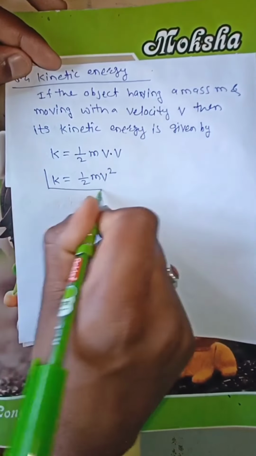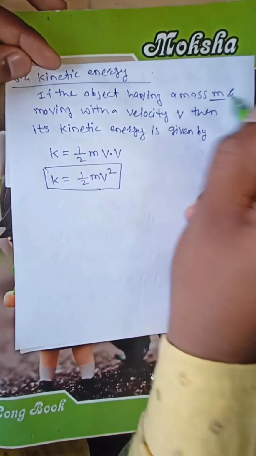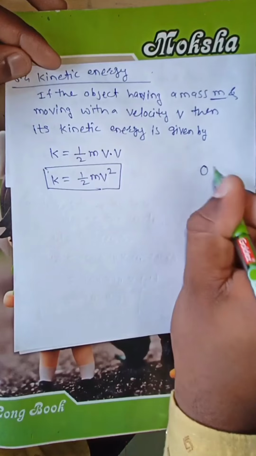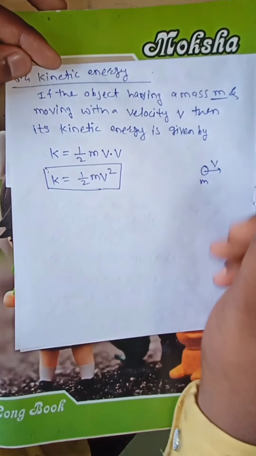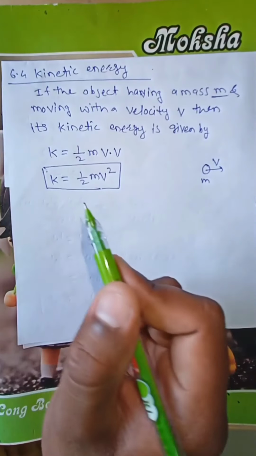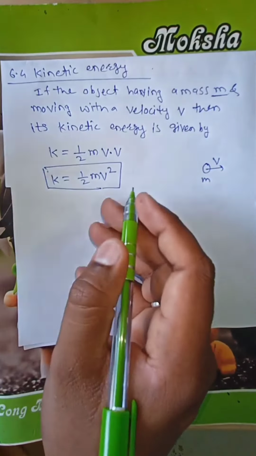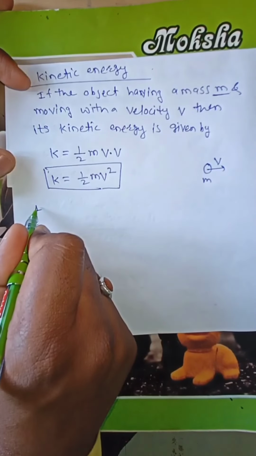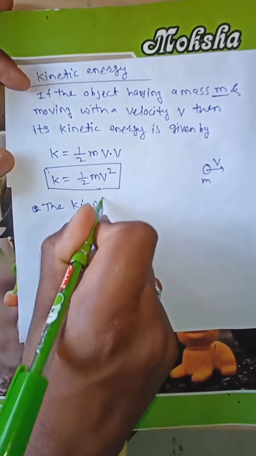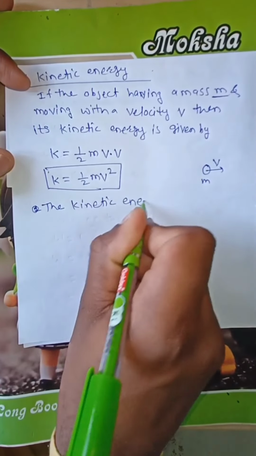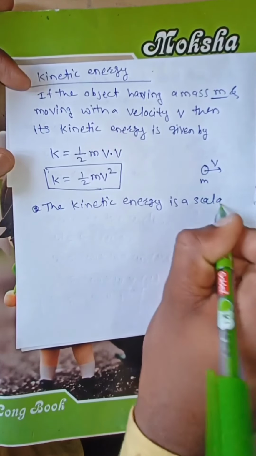into v square. Okay, means if an object having a mass m is moving with a velocity v, then its kinetic energy K is equal to half m v square, and the kinetic energy is a scalar quantity.